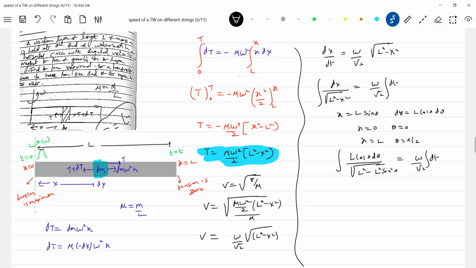Okay, this will become, let me solve. I think I'm almost at the end. When t equal to 0, because at x equals 0, theta will be 0. Time taken: this will become L, and the limit will become pi by 2. Okay, this is the time of traverse.